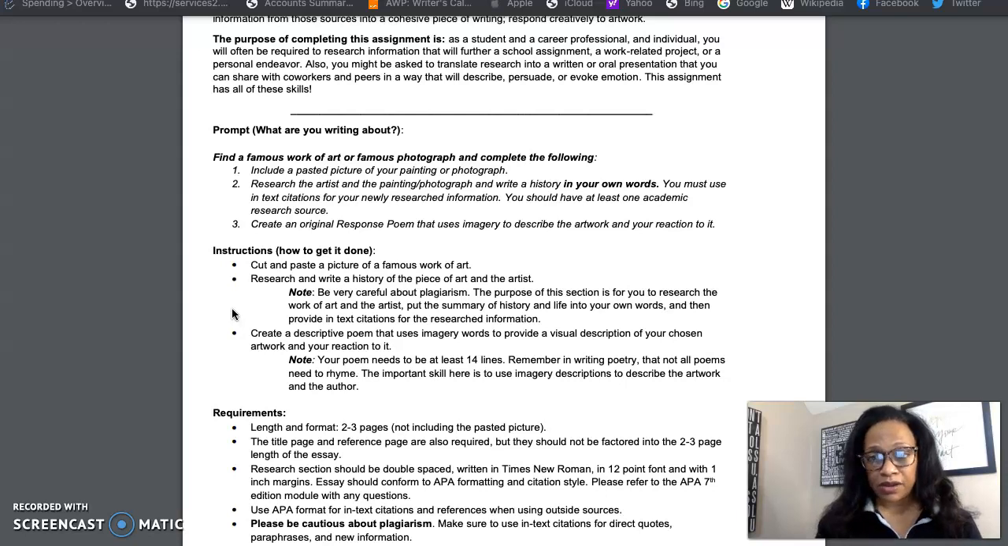Now, there's a note there that you need to also make note of. It says your poem needs to be at least 14 lines. Remember, in writing poetry, that not all poems need to rhyme, okay? The important skill here is to use imagery in order to describe the artwork and the author.